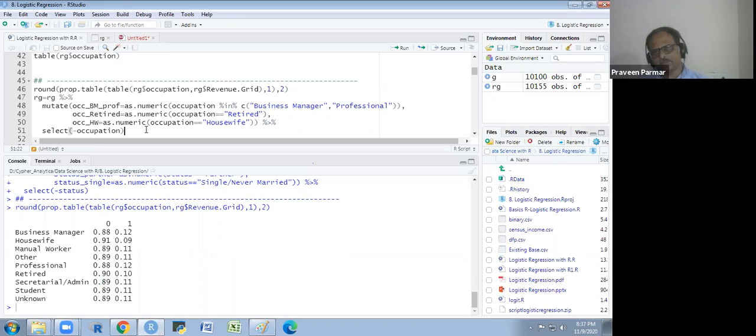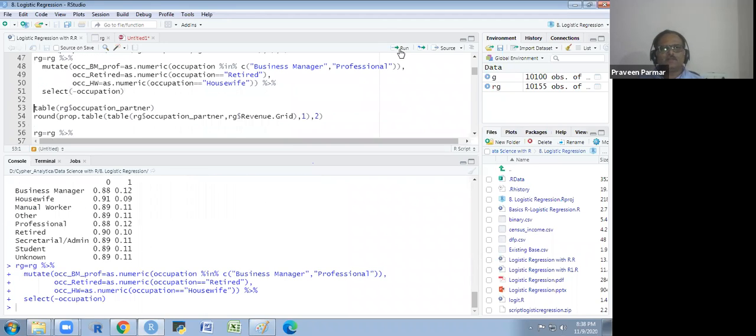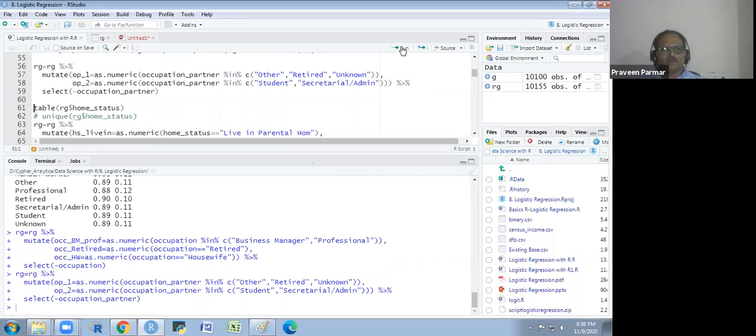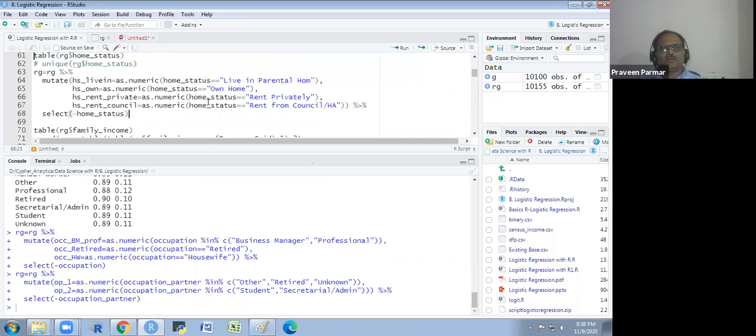We have used this in so many variables here. I want to show you only this, and I run it. Occupation partner, I have also done the same thing. I just run this and you will see there, and the home status I have done.